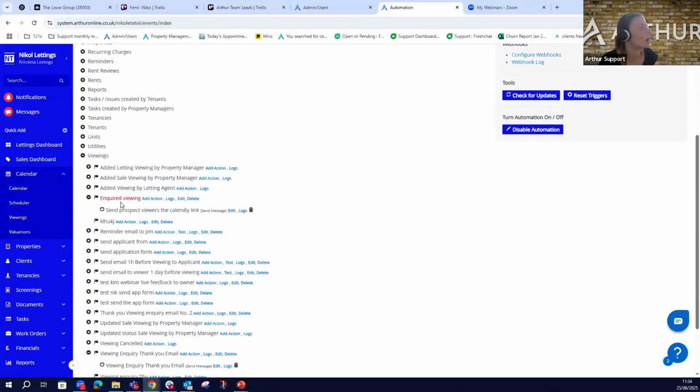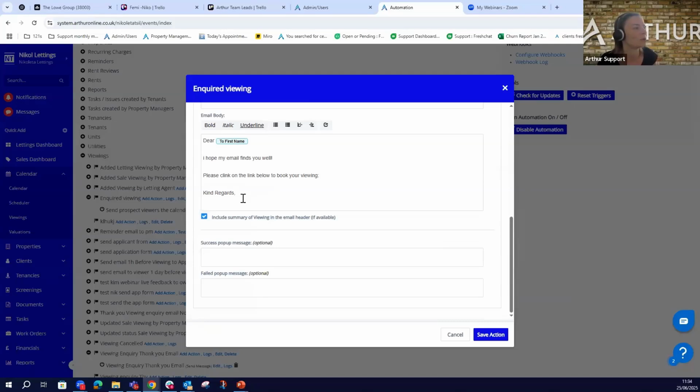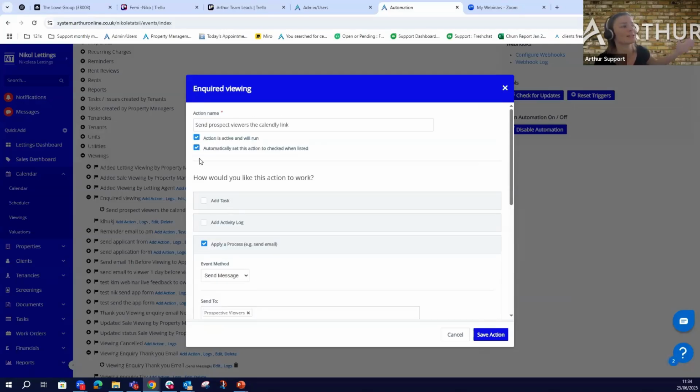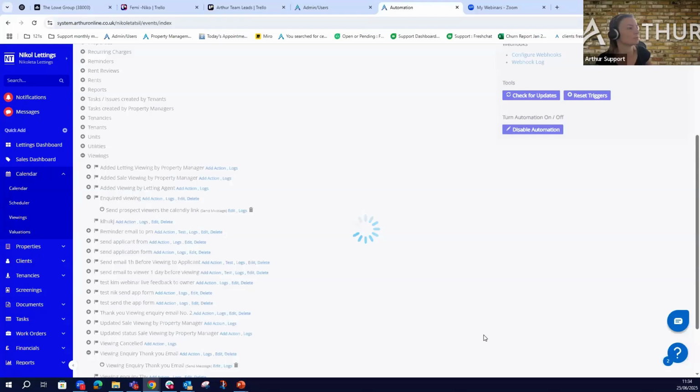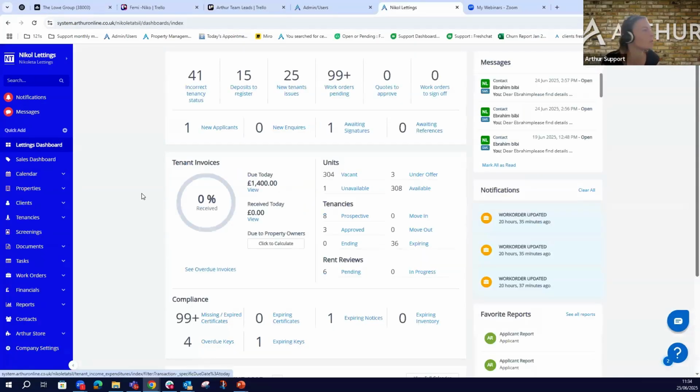Okay, so before I show you how we can do that, this is the action, this is the actual email that is going out. We can again edit it from right here. We can edit the body of the email and hit save. We can deactivate it by unticking these checkboxes, save the action. So this is a little bit about automations because I know how helpful they are. Perfect. Okay, I see no questions. If you have anything, I'm taking the Q&A box very often.